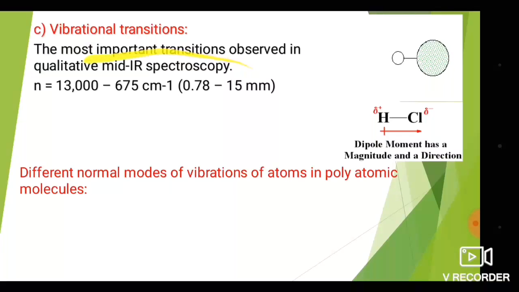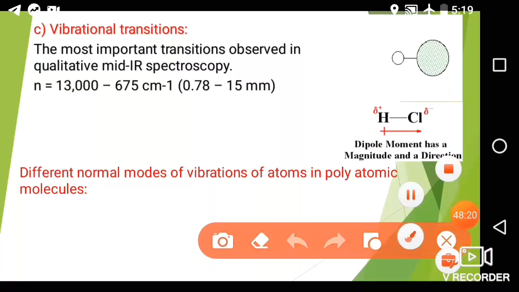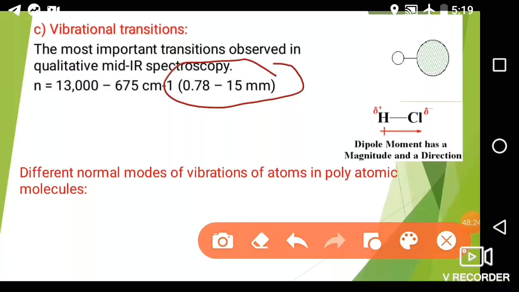The most important transition observed in qualitative mid-IR spectroscopy covers the wavelength range 0.78 to 15 micrometer, and the wave number range is 13,000 to 675 centimeter inverse.